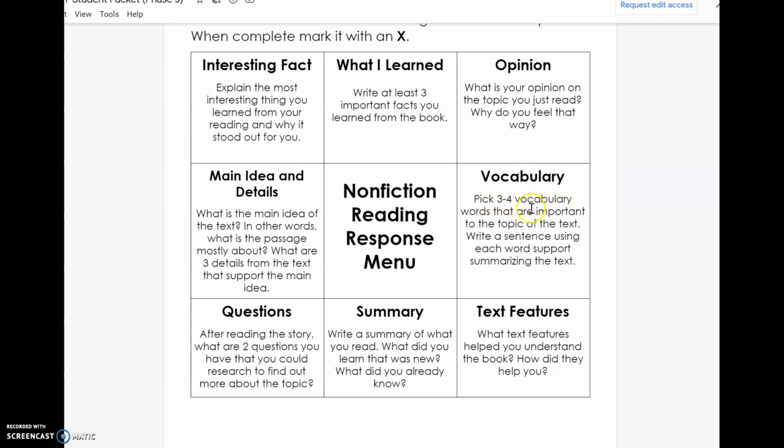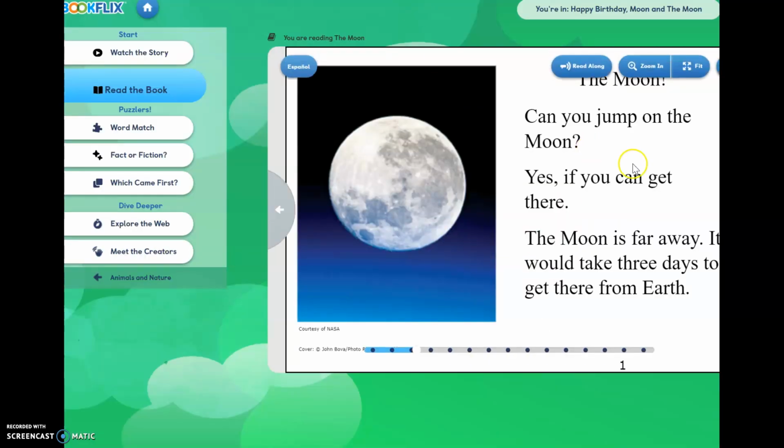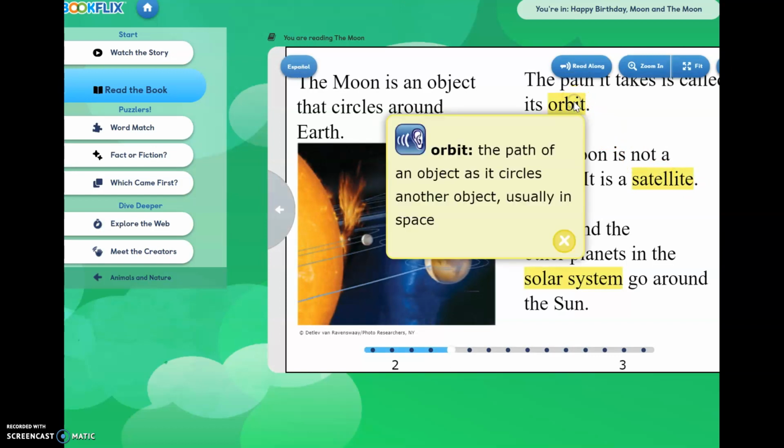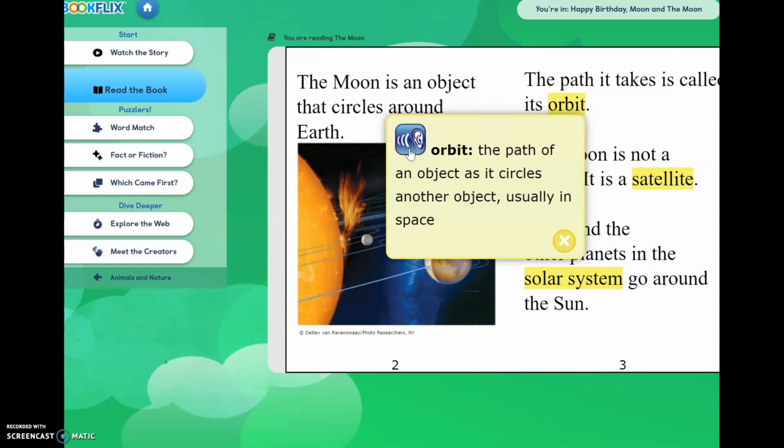Vocabulary. Pick 3 or 4 vocabulary words that are important to the topic of the text. Write a sentence using each word. Support summarizing the text. So if you go back here and look at your story, you will see there are new words, and when you click on it, you can actually listen to the path of an object as it circles another object, usually in space.